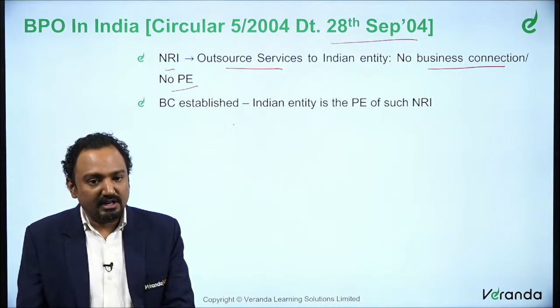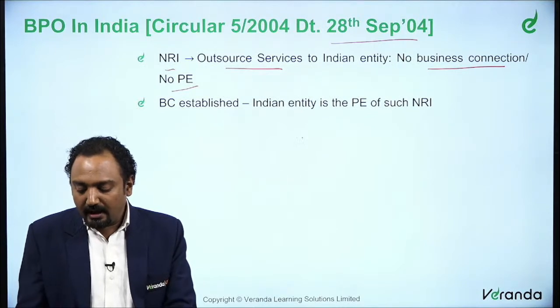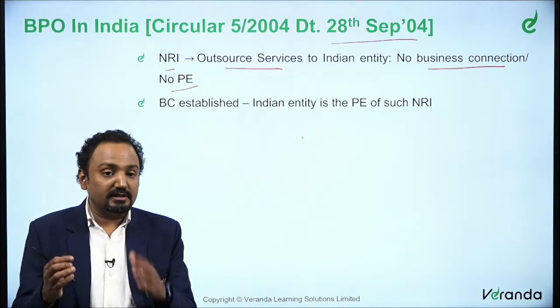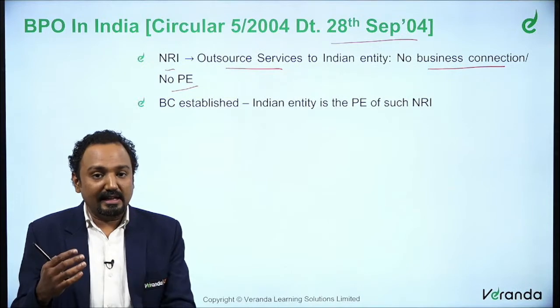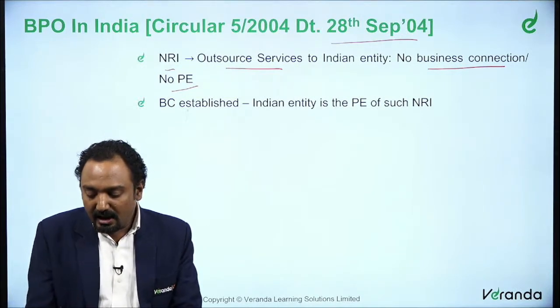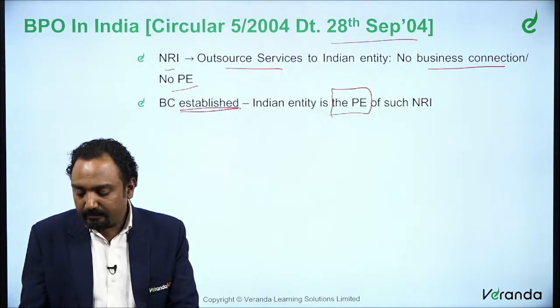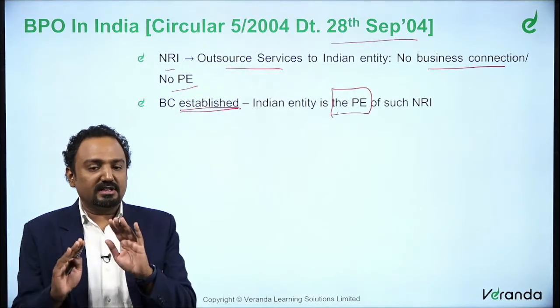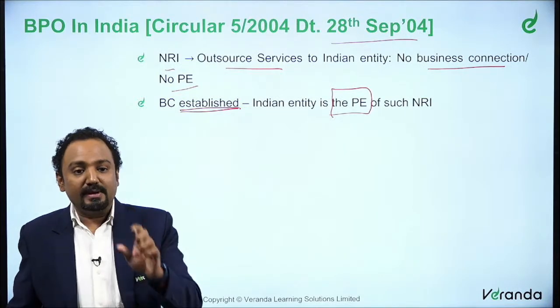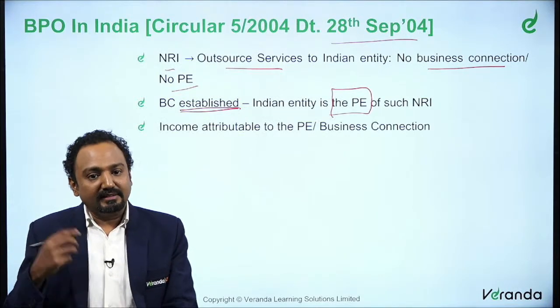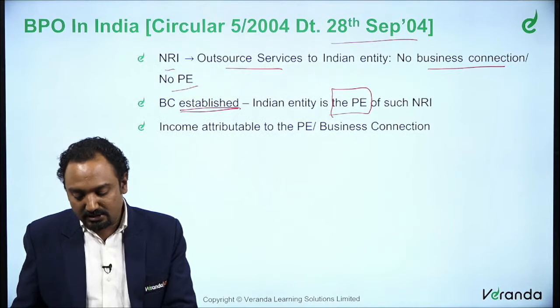So when you say business connection, whether it is established or not, if it is shown that there is something more, that there is actually a business connection, and if that could be established, then it becomes a PE. So generally it is not a business connection, but if something else could be established as a business connection, then it becomes a PE of such non-resident.